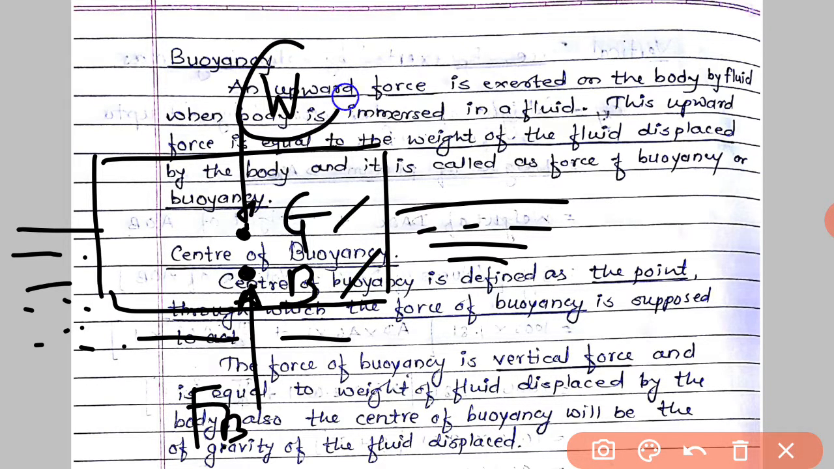So W acts through the center of gravity, point G, in the vertically downward direction, and FB, that is the force of buoyancy, acts through point B, that is the center of buoyancy, in the vertically upward direction.